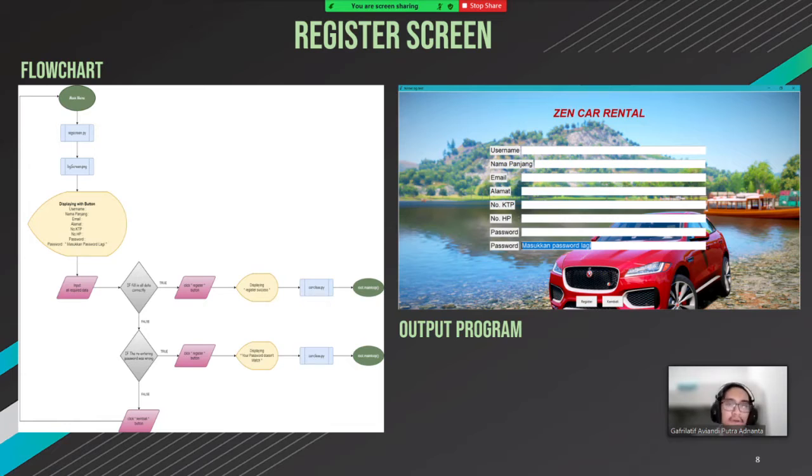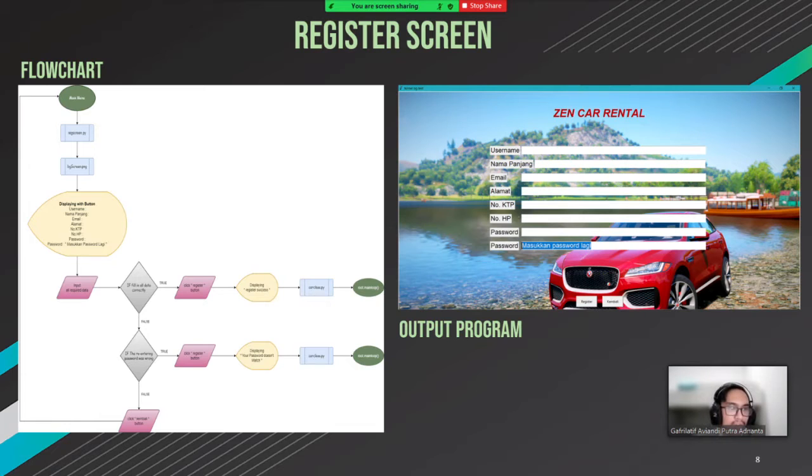And we display the entry: username, nama panjang, email, alamat, nomor KTP, nomor HP, password, and password again to verify our password, so it will stay the same. First, we input all the data, and if all data fills in correctly, then it will display that the register is a success, and we'll call in carclass.py.